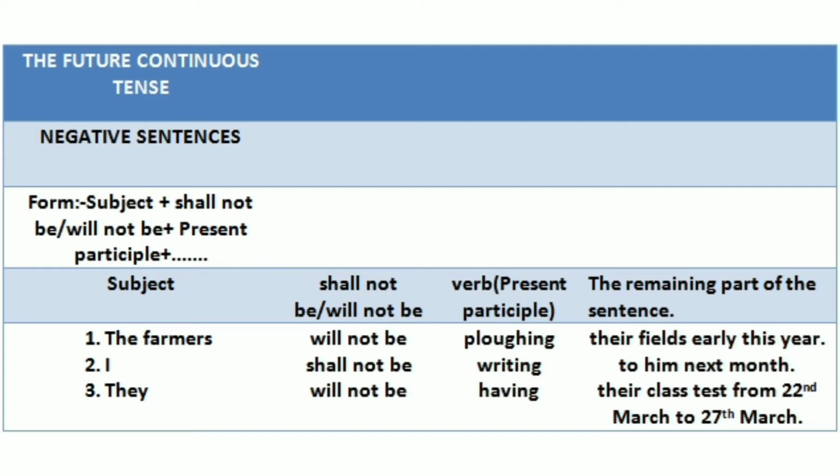Next, we will discuss the negative sentences. The form of the negative sentences is subject plus shall not be or will not be plus present participle plus the remaining part of the sentence. So let's see an example. The farmers will not be plucking their fields early this year. I shall not be writing to him next month.